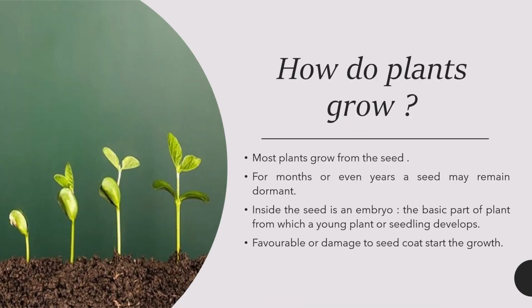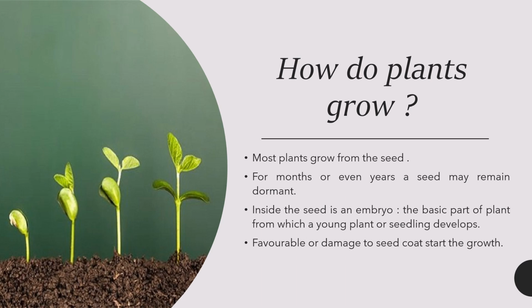So how do plants grow? If we talk about how a plant can grow, it is because of the seed. Most plants grow from a seed. For example, for months or even years, a seed may remain dormant. Dormant, what is the meaning of dormant? Dormant is basically an inactive stage. So how a plant will grow is because of the seed.